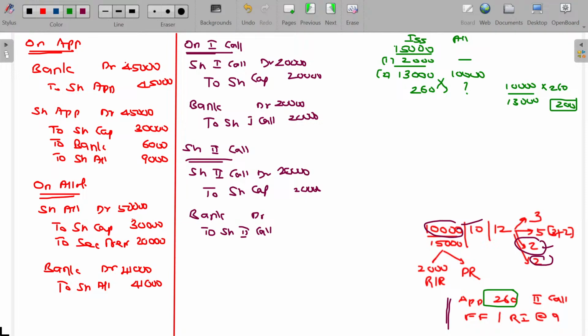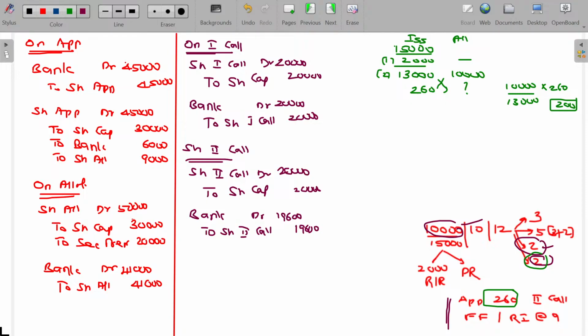If he failed to pay the second call money, means he failed to pay only for the number of shares allotted, for 200. So per share, it costs us 2 rupees, for 200 shares, 400 rupees has not been received. So out of 20,000, 19,600 is received. Be careful. That's why I give the space to explain.